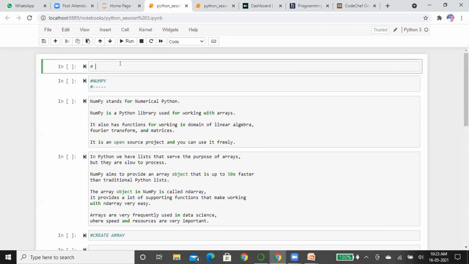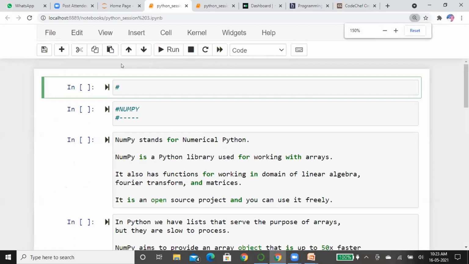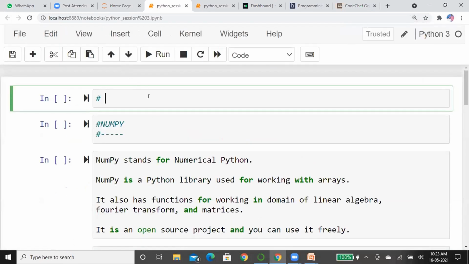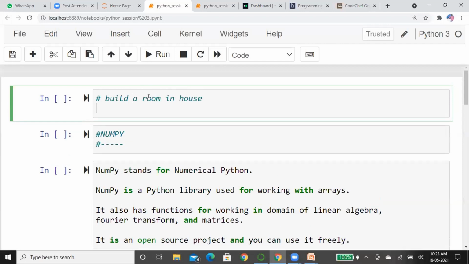I will just zoom my screen. Is it visible, guys? Yes. Suppose you want to build a room in your house. What do you need for the room? You need a plan. After the plan, you will start constructing the room.